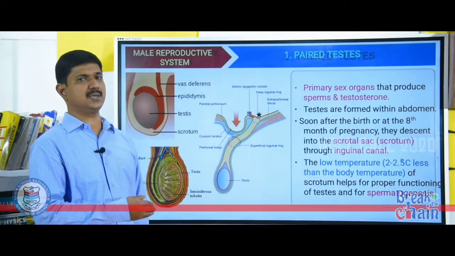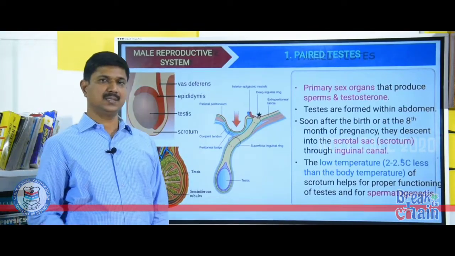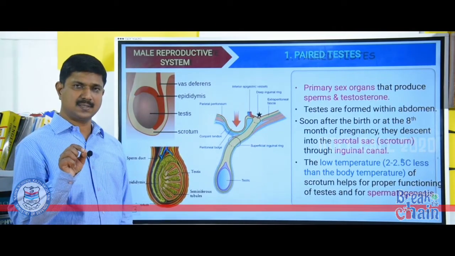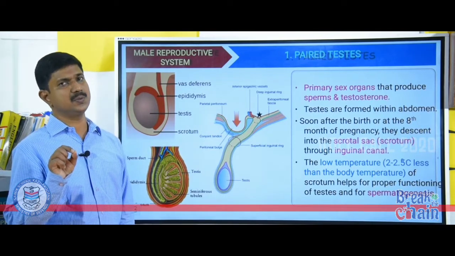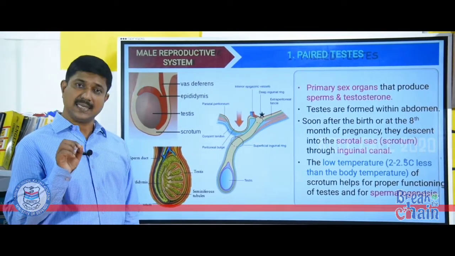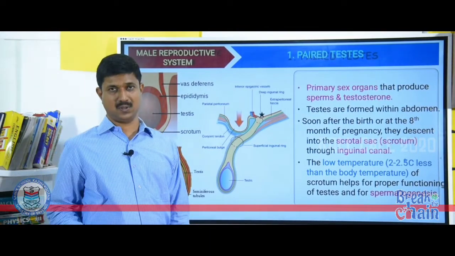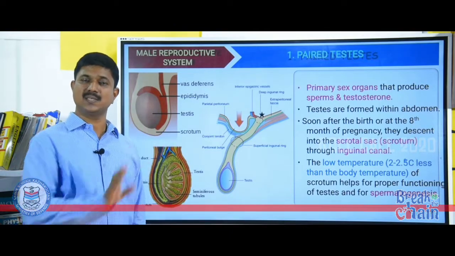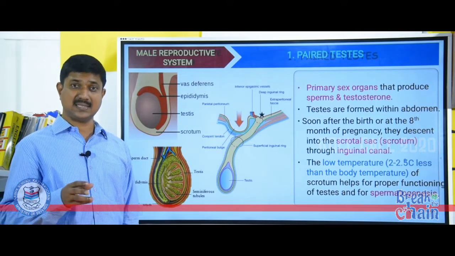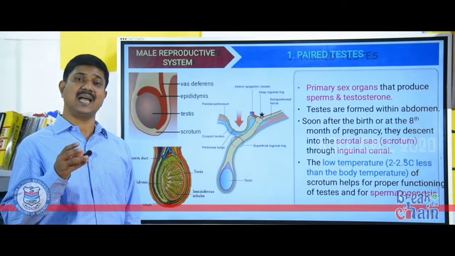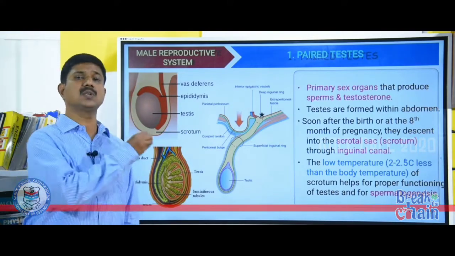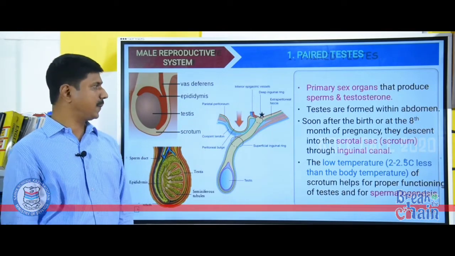First we will study the pair of testes. Testes is plural, testis is singular. The function of testes: it is a sex organ, which produces the male gamete. In addition to the production of male gametes, testes also secrete a hormone called testosterone. Testosterone is considered the male sex hormone. We studied in class 11 in the endocrine system that testes act as endocrine tissue. It secretes testosterone, which is required for reproduction in males.